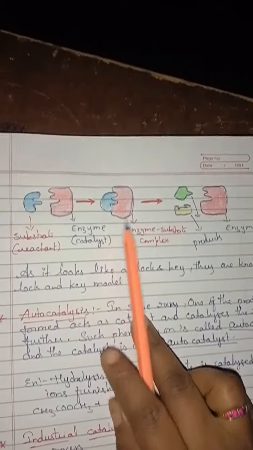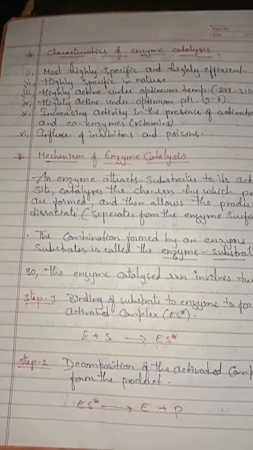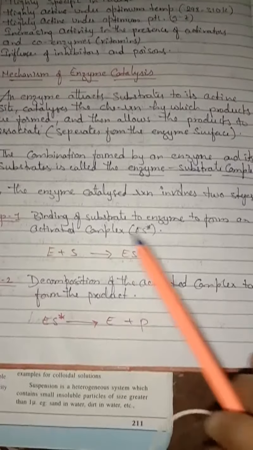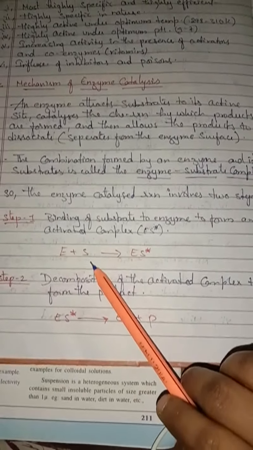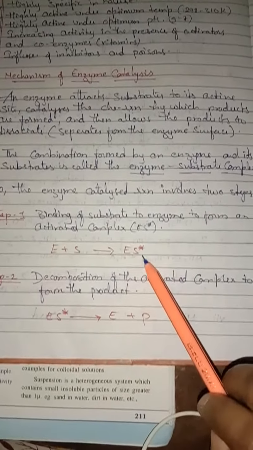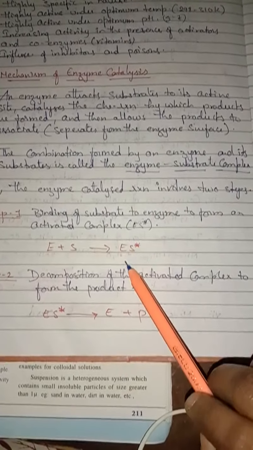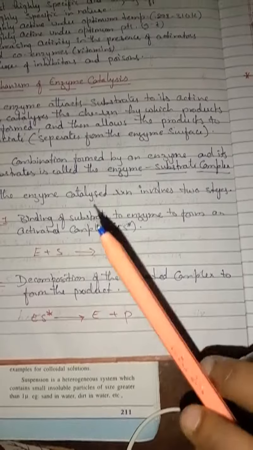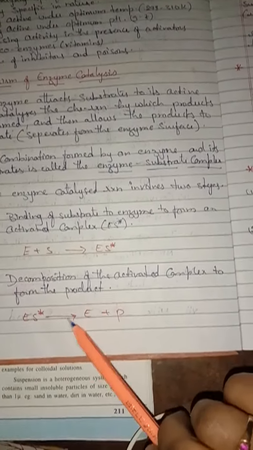As it looks like a lock and key, this model is also known as the lock and key model. Yes children? So this is how the mechanism of enzyme catalysis takes place. Simple: first the enzyme combines with the substrate to form the enzyme substrate complex. In the next step, this complex is decomposed to give the product. And the enzyme will be free and available for more chemical reactions to take place.